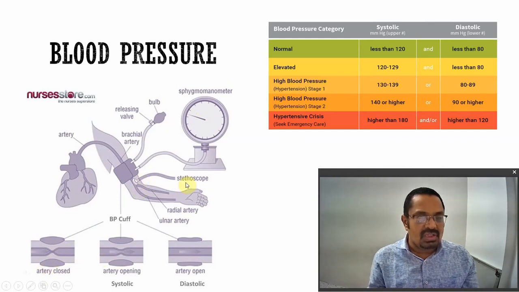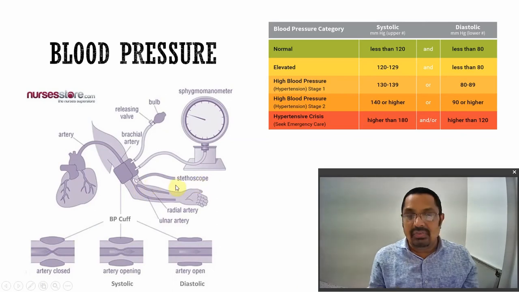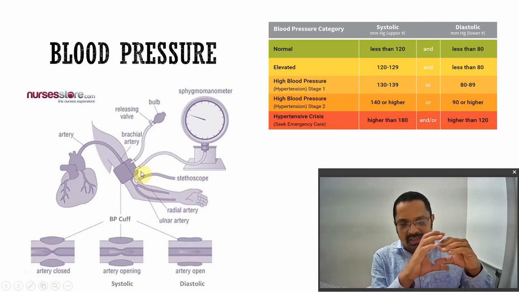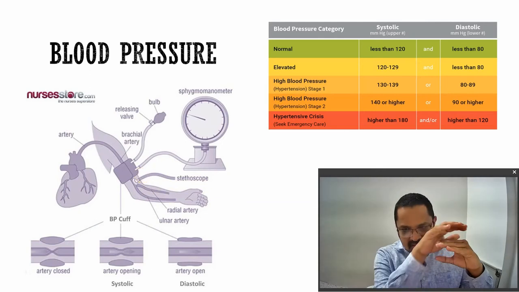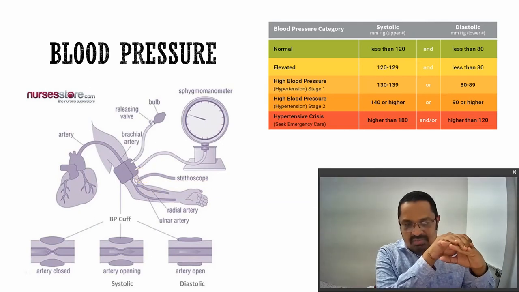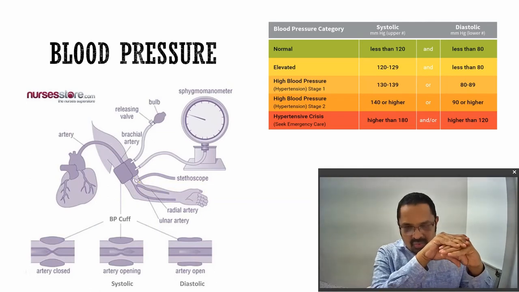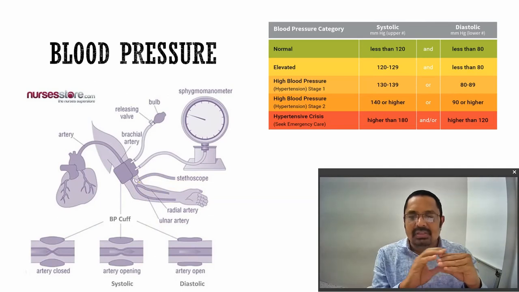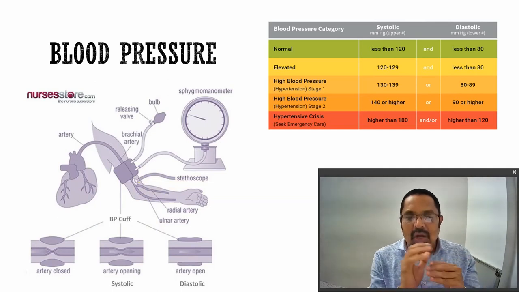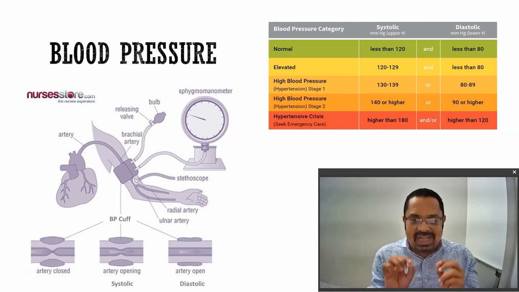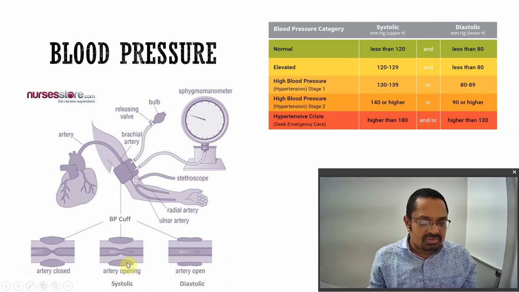If you listen with the stethoscope over the radial artery, you will get no flow sound. Slowly, there is a pressure from inside and a pressure from outside. The outside pressure is much greater than the inside pressure, so the artery will be closed. Then you start loosening the outer pressure. At one stage the inner pressure will be equal to the outer pressure, and at that point the artery will open.